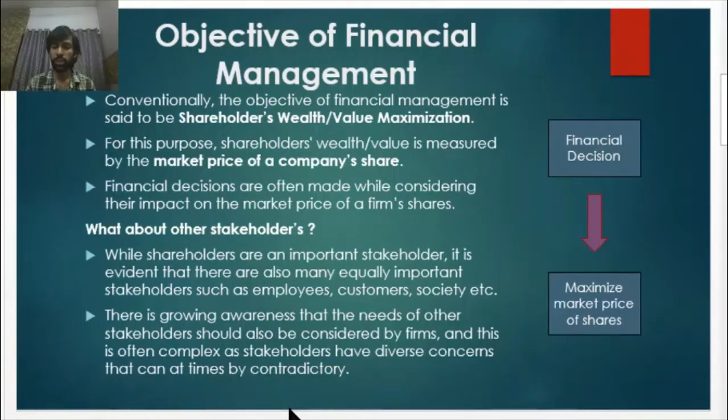Here shareholders' wealth or value refers to the market price of a company's shares. Financial decisions are often made while considering their impact on the market price of a firm's shares. By the conventional objective, a financial decision was taken while keeping in mind the objective of maximizing the market price of the shares. But what about the other stakeholders?